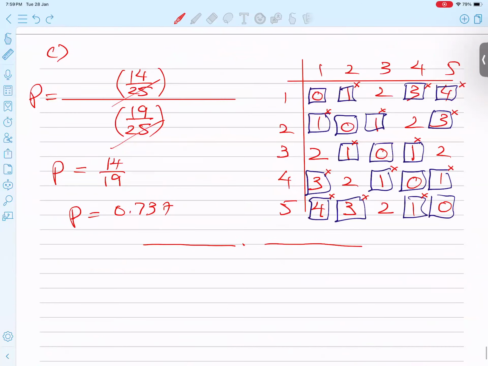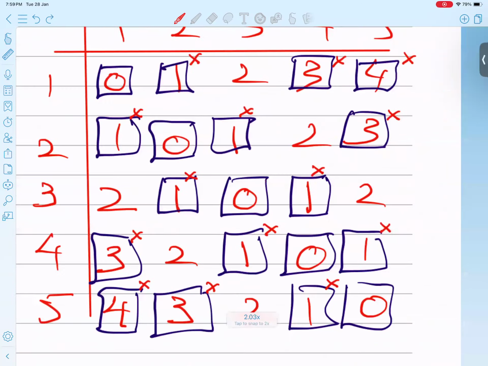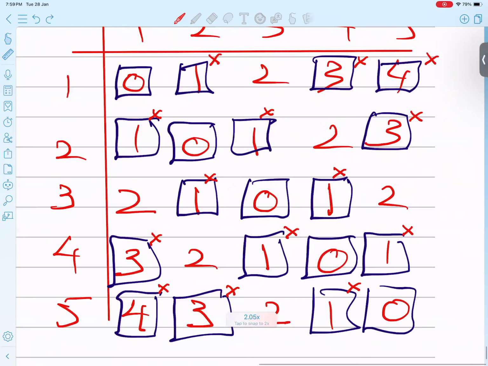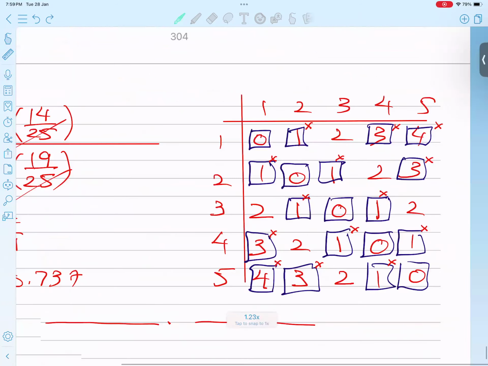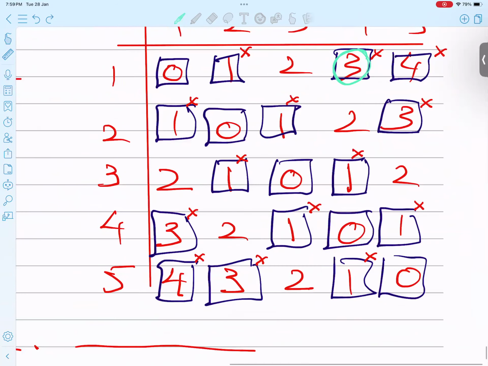So let's count from here. Greater than 2, I just put blue and green circles. Let me read again: the score is greater than 2. Yes, okay. Greater than 2, greater than 2, and so on.